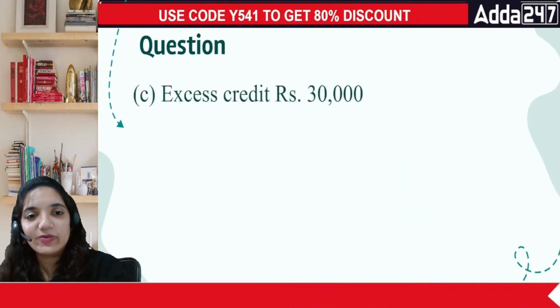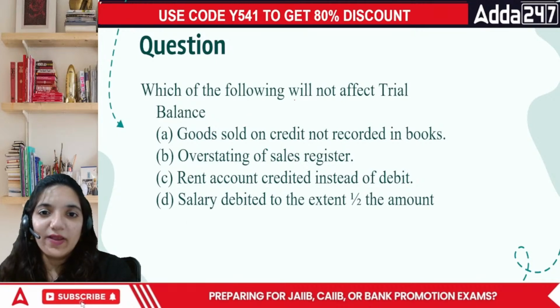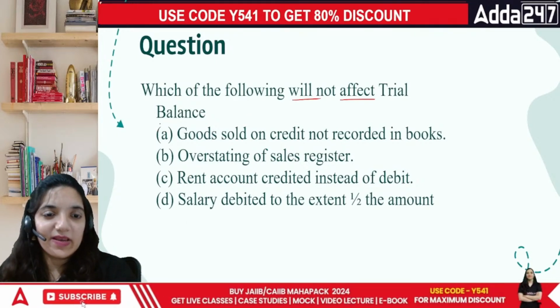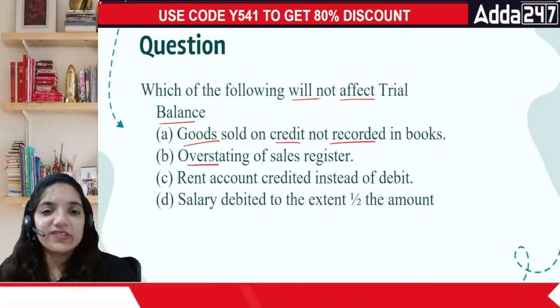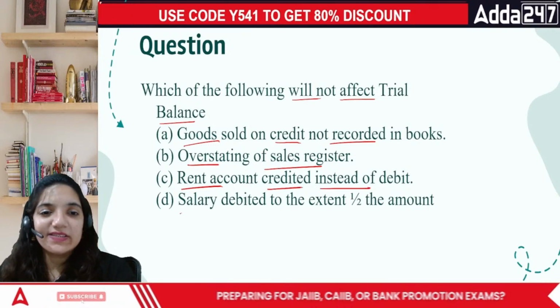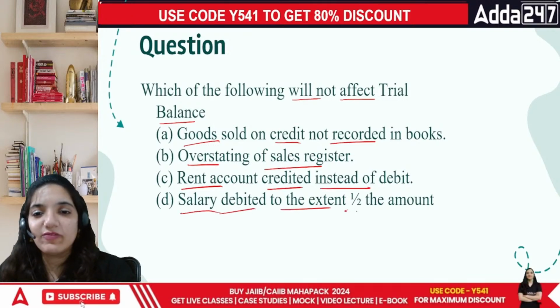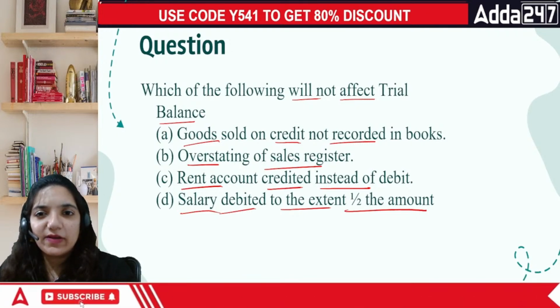Easy peasy question. Next question, which of the following will not affect the trial balance? Goods sold on credit, not recorded in the books. Overstating of sales register. Rent account credited instead of debit. Salary debited to the extent of half the amount. Which will not affect a trial balance?